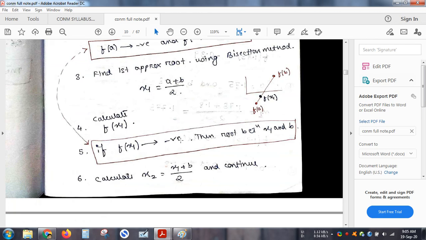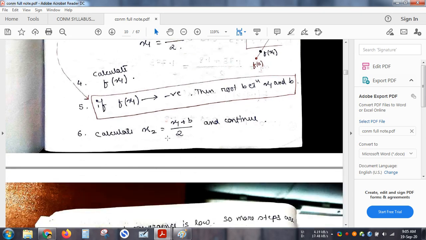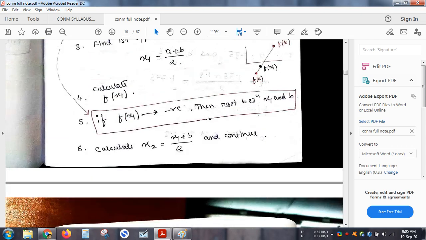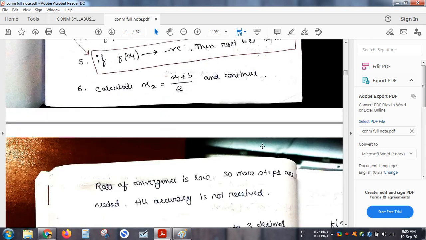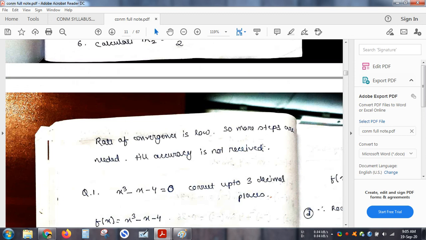If it is negative, then I will not consider a, I will consider that my root lies between x1 and b. Then again I will consider x2. If it is over here, then I will consider this and this point, and this way we'll keep on doing it till we reach the error.